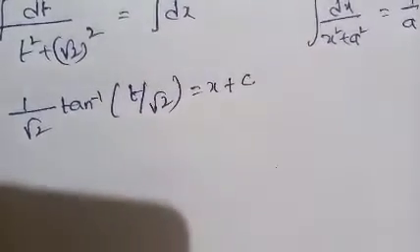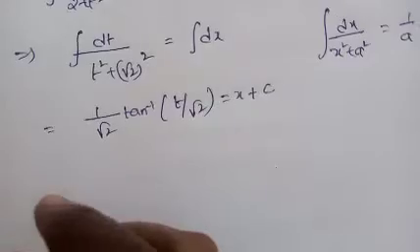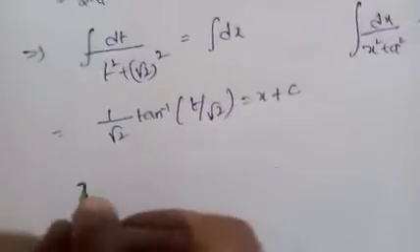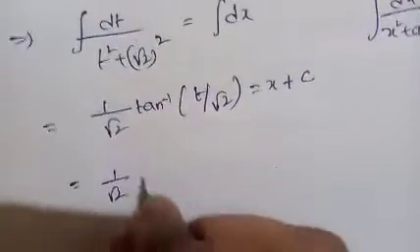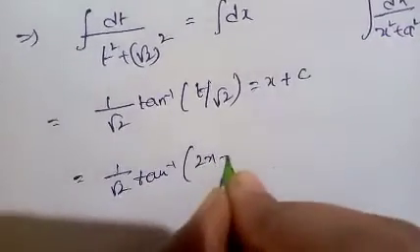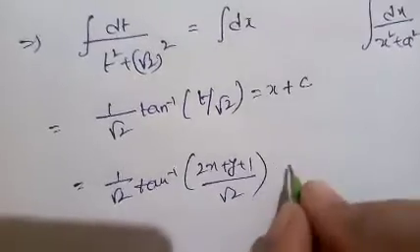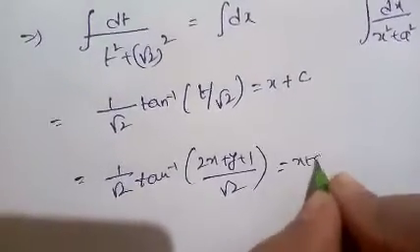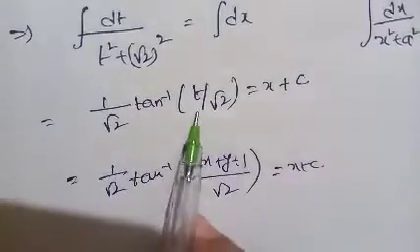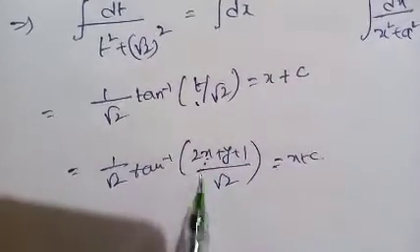So this is a form of dy by dx. So it means 1 by root 2 into tan inverse of 2x plus y plus 1 by root 2 equal to x plus c. It means in the place of t you have to substitute the value 2x plus y plus 1.